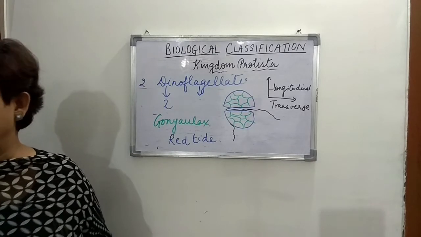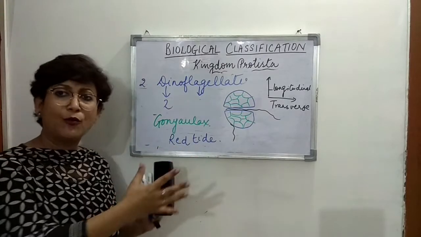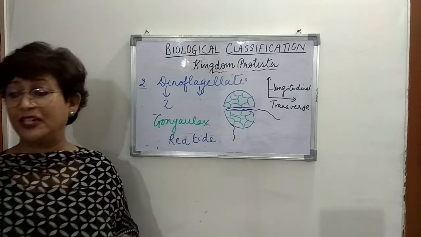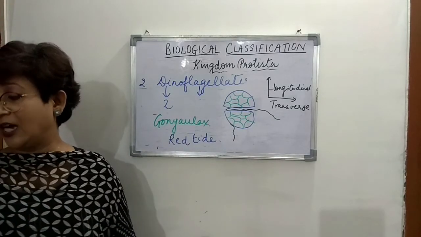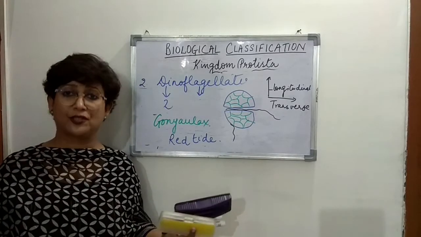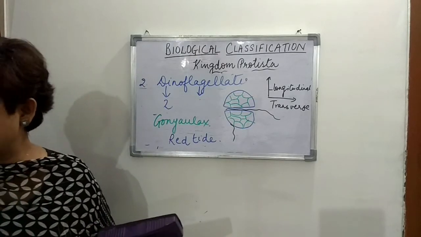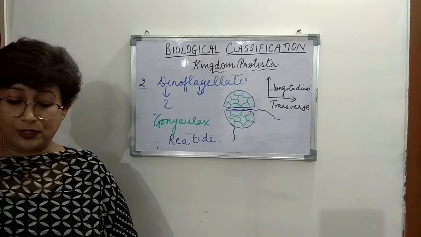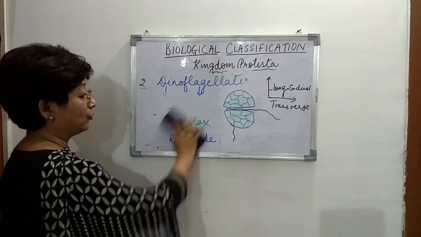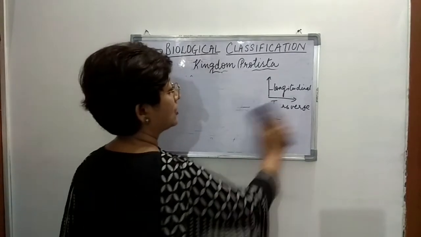Nucleus, of course, is large in size, and when they multiply at such a fast rate, they also release certain toxins, and these toxins, when released in water, are harmful for other living organisms in water, right? Their toxin means it is poisonous, right? So it becomes poisonous for other organisms such as fish that are found in water. So that's about the dinoflagellates, and we move on to the next group of kingdom Protista.